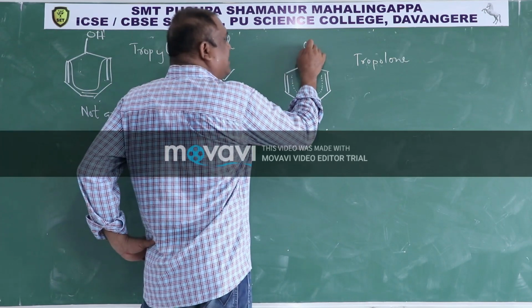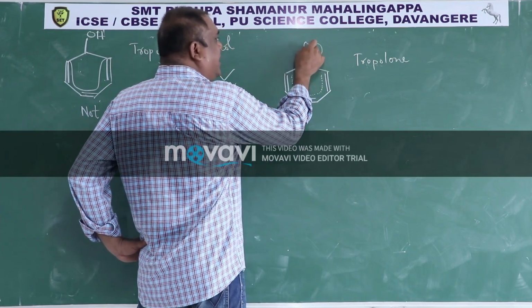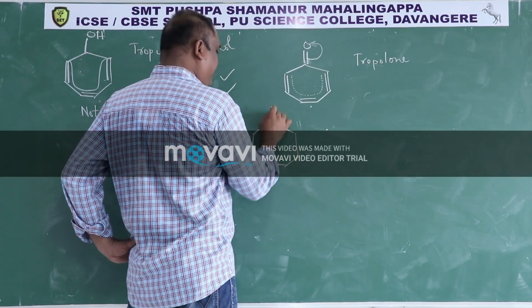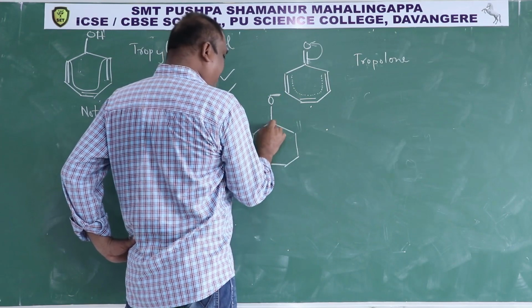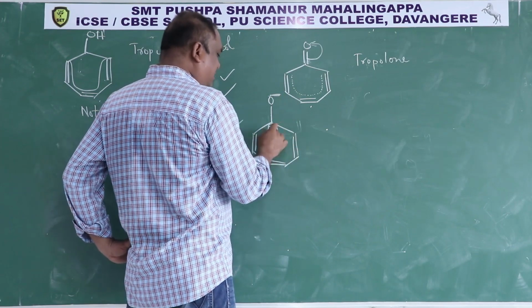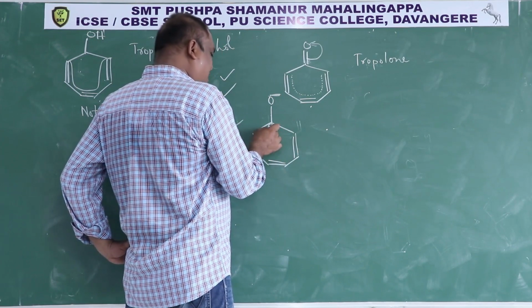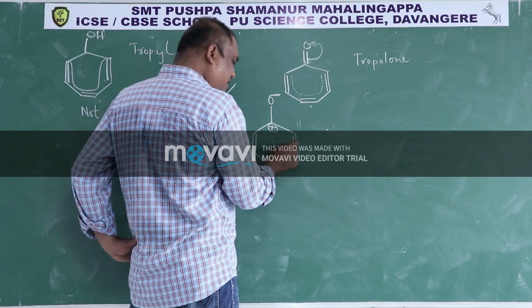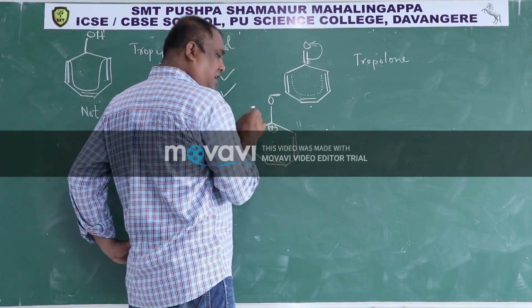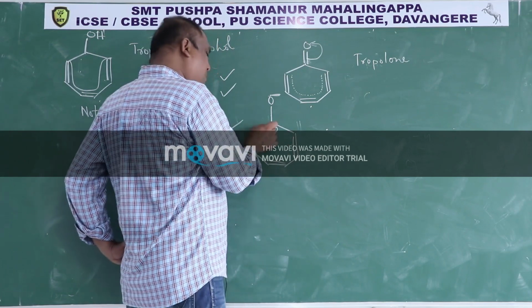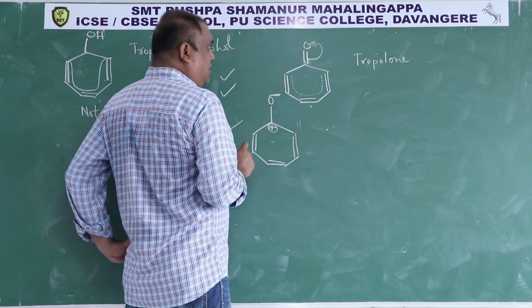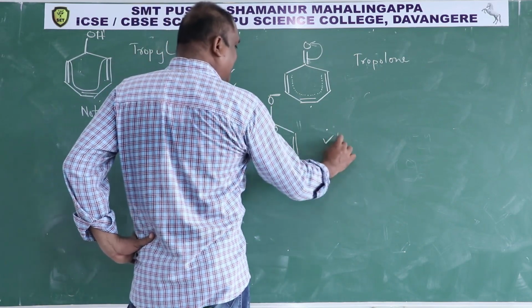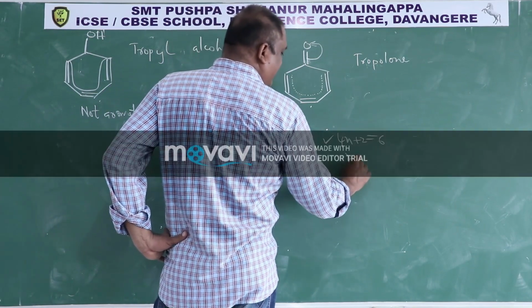Because this oxygen is more electronegative than carbon, this pi bond will be pulled here. Then it will become like this, O minus, and this will become plus. Then this positive charge is in conjugation with this pi bond, this pi bond is in conjugation with this pi bond, and this pi bond is in conjugation with this positive charge, so it is having cyclic resonance. So the third condition is also satisfied. Then the number of electrons in cyclic resonance is 6, then n is equal to 1.